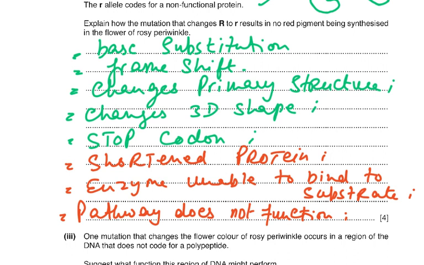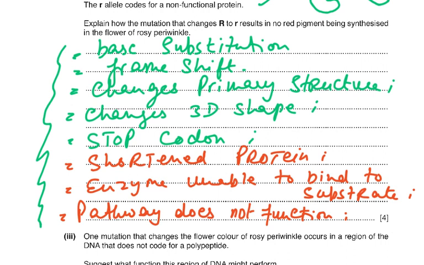Naturally, if that enzyme is not going to work, then how is the pathway going to function? So this is how we were supposed to give this marking scheme. And this is a very typical marking scheme for mostly all mutations which are a result of substitution. So base substitution would have occurred, a frame shift, change in the primary structure, and then change in the 3D shape. Maybe a stop codon has resulted, and so there's going to be a shortened protein.